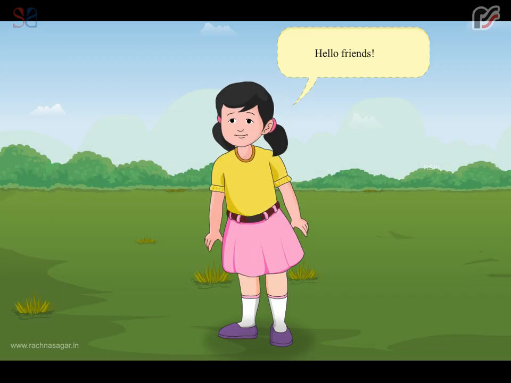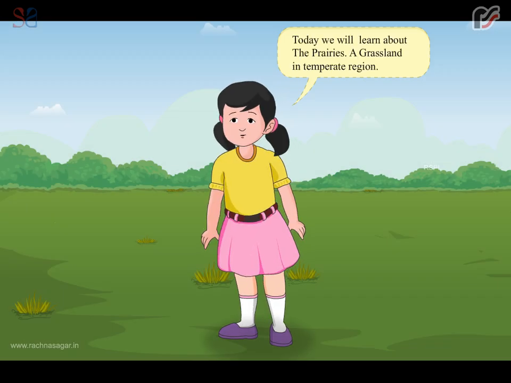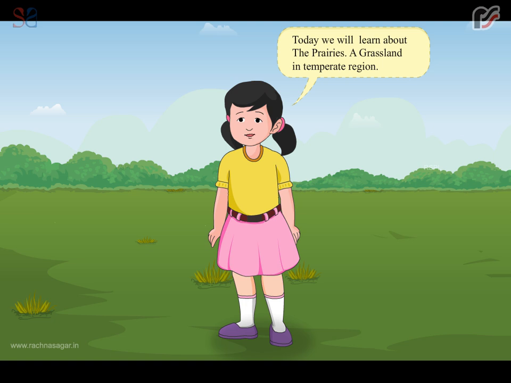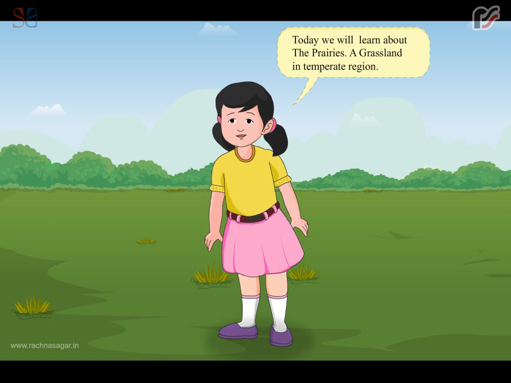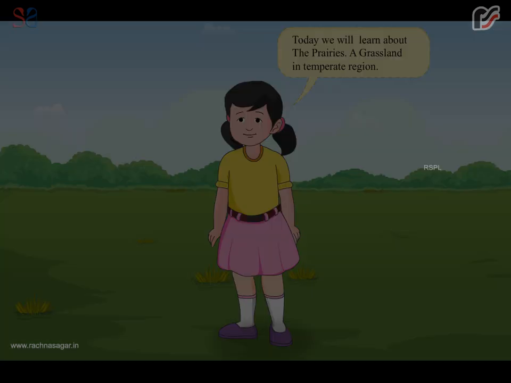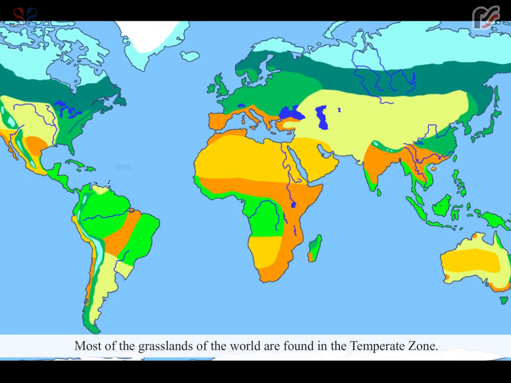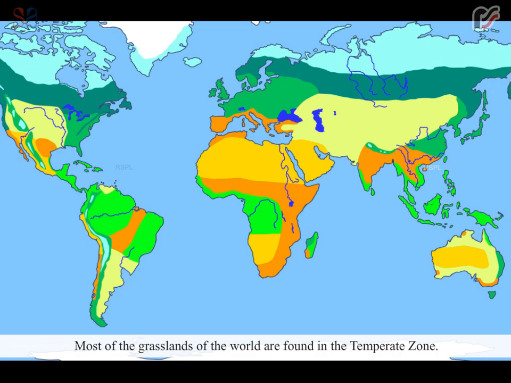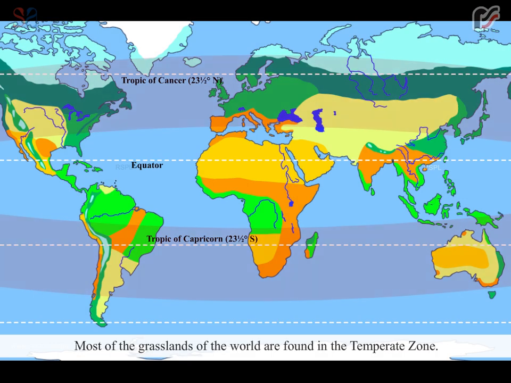Hello friends, today we will learn about the prairies, a grassland in temperate region. Most of the grasslands of the world are found in the temperate zone. This zone lies in both the hemispheres.